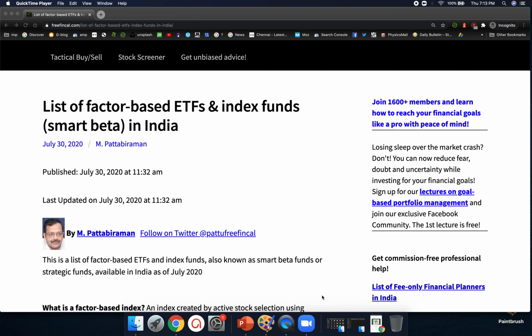Today, let's take a look at the factor-based ETFs and index funds that are available in India. These are also called smart beta ETFs or index funds, or strategic index funds or ETFs.